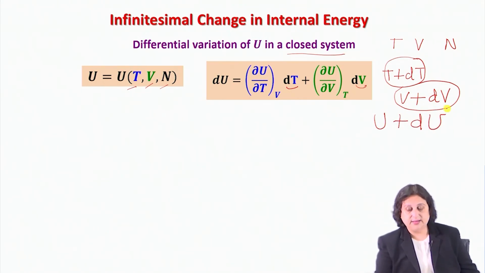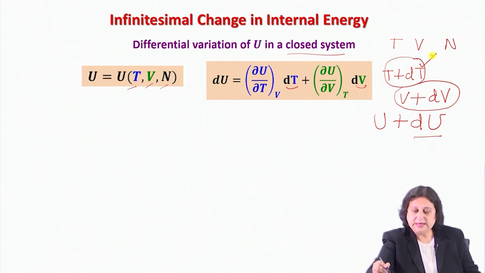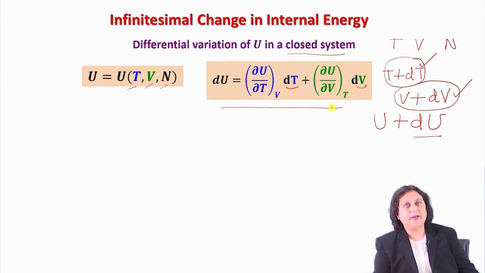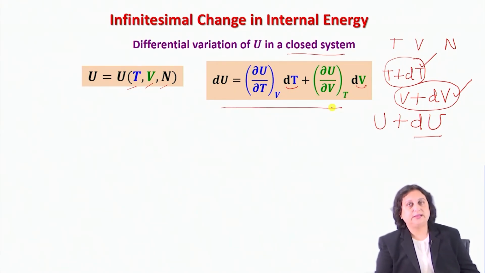And then we are asking the question, how does dU depend on dT and dV? So this is the expression that I have given you here that follows from the definition of U as a state function, or in other words, dU as an exact differential.